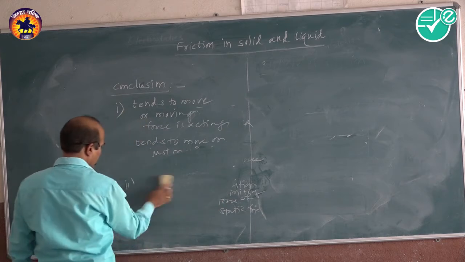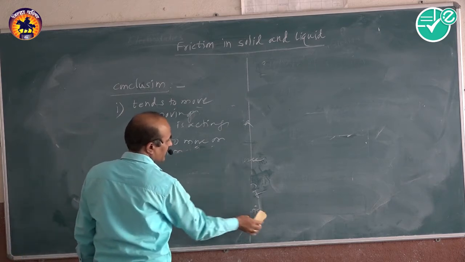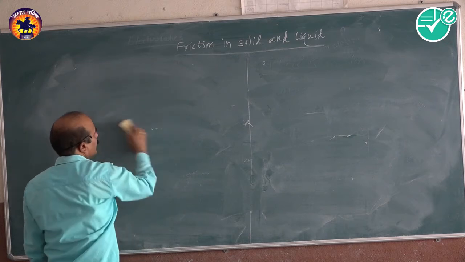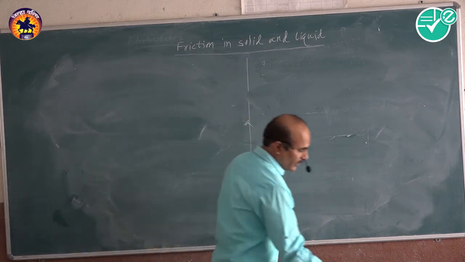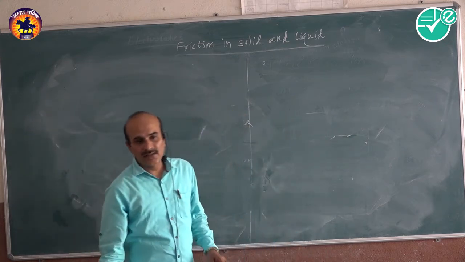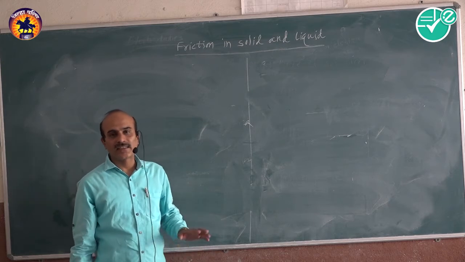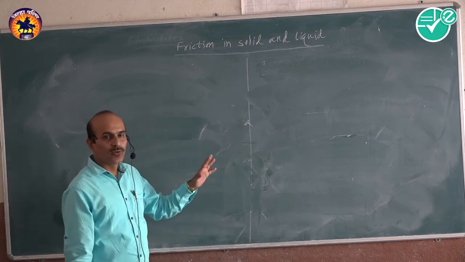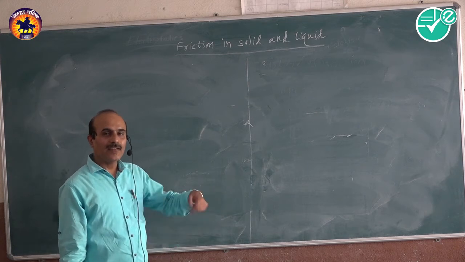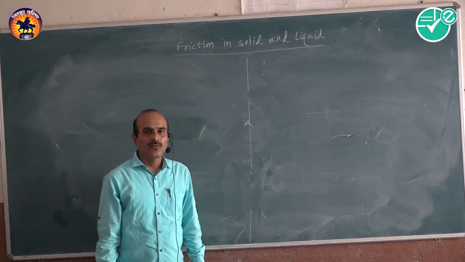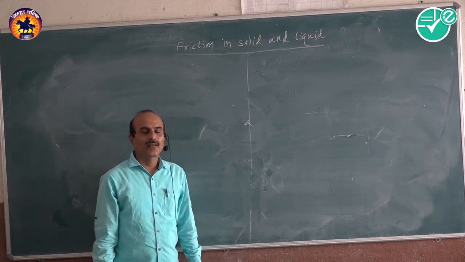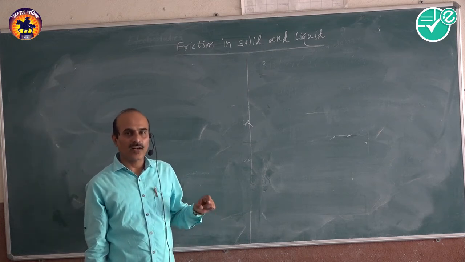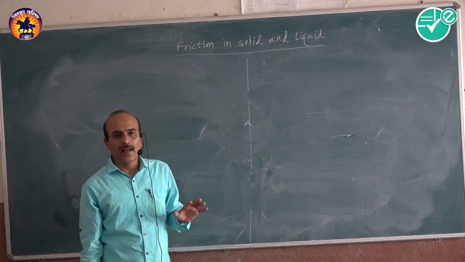So remember that the first thing from this experiment is the limiting force of friction. When the body just moves, or tends to move, it is called the limiting force of friction. Again, remember what the apparent area is: the geometrical area of the body is called the apparent area.